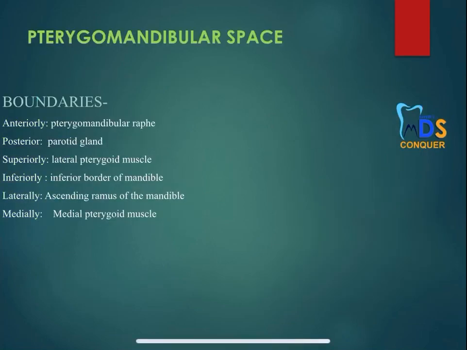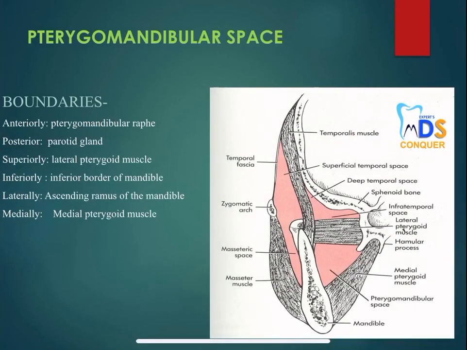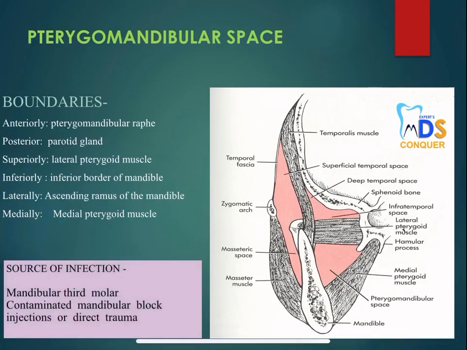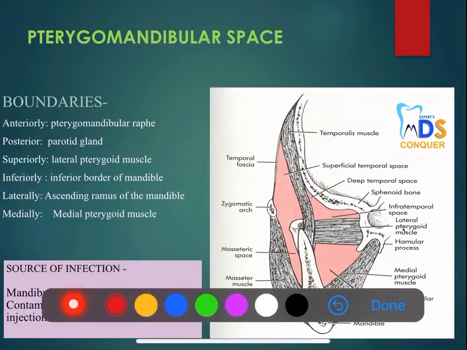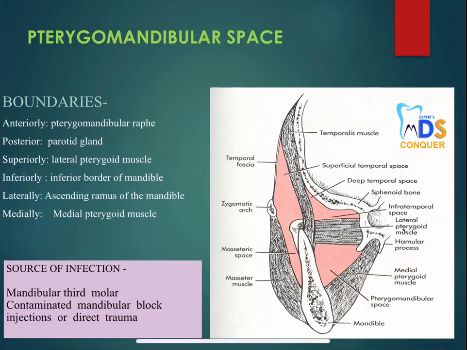Okay. Next, pterygomandibular space, these are the boundaries as you can see. Okay. And here the diagram is also very simple. Here you can see the pterygomandibular space which is in the bottom. So here is the pterygomandibular space as you can see, and then the source of infections you can write. This diagram also appears to be simple, and it has other secondary spaces also, like the superficial temporal, deep temporal space, and infratemporal space. So you can put forward this diagram. It appears to be easy to draw, so it's better you draw this diagram, showing the muscles and the respective spaces nearby.